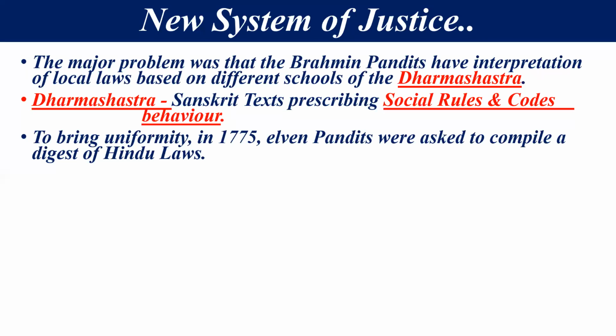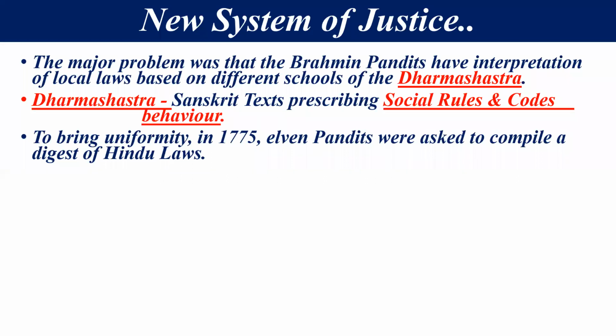If we think about Dharma Shastra, these were the Sanskrit texts prescribing social rules and codes of behavior. The Dharma Shastras are the Sanskrit texts which prescribe how to behave in society. They tell us about the social rules and the code of conduct also. So these were the Dharma Shastra. And the Brahman Pandits interpreted our local laws according to these Dharma Shastras. And if we think about India, it has a lot of diversity. So due to this, there was no uniformity in the social order.